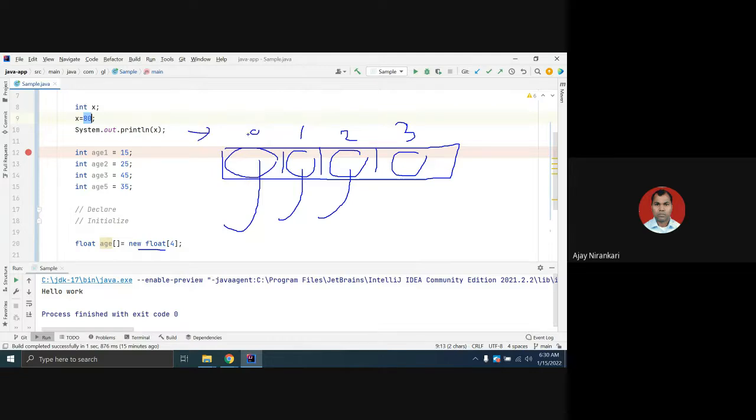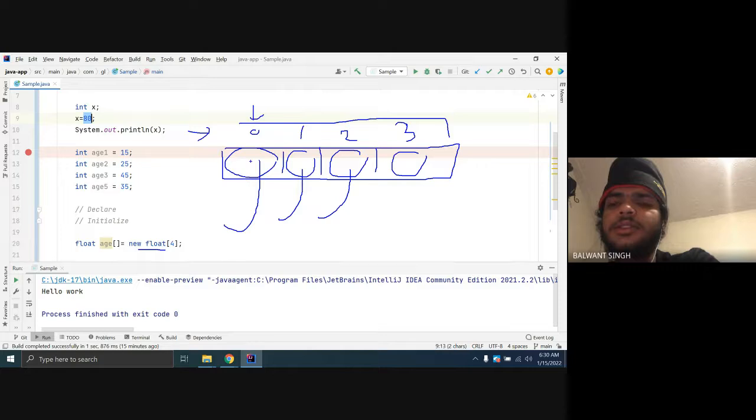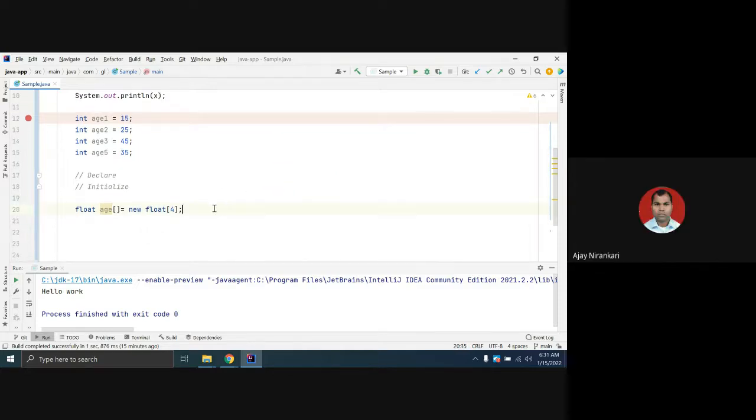This is known as the array index. Array always works on the basis of the index concept. Index is nothing but a numbering of positions, and that number starts from 0.